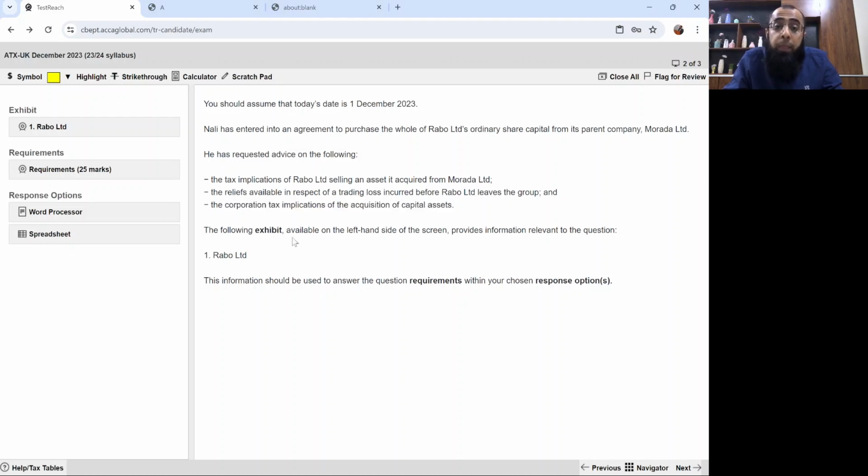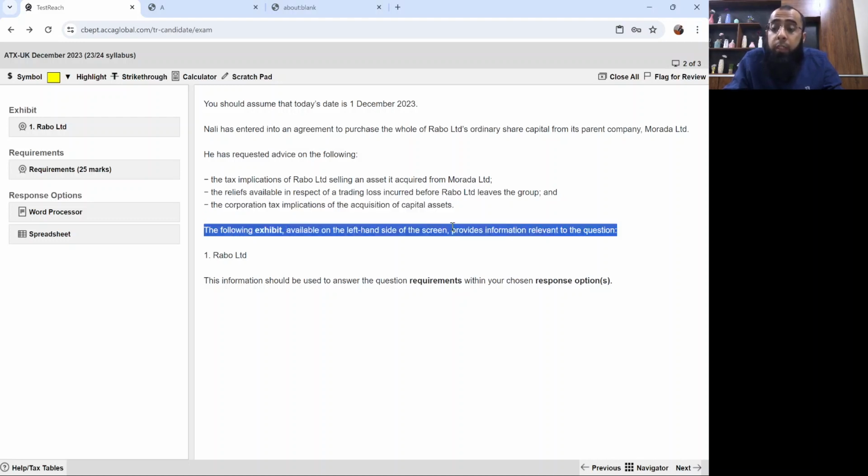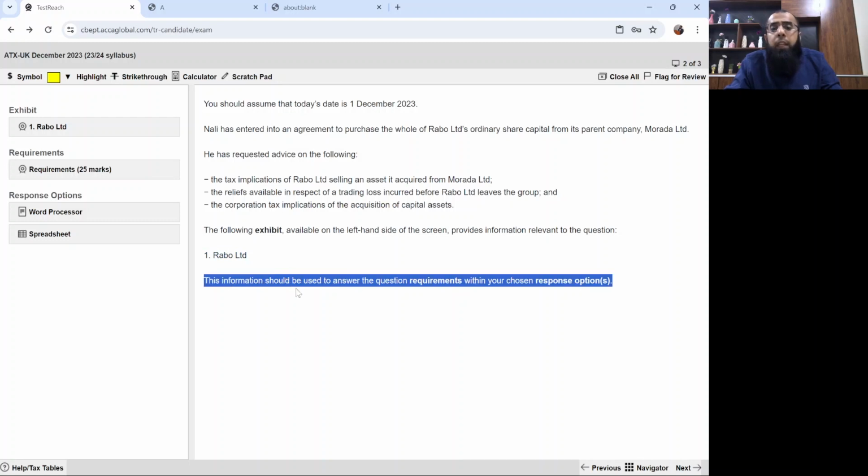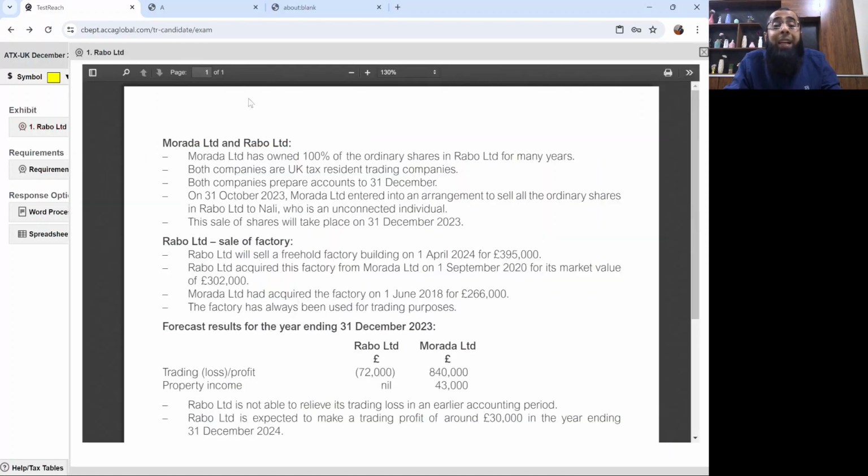The following exhibit available on the left-hand side of the screen provides information relevant to the question. The exhibit is Rabo Limited, which is on the left-hand side, which we'll be reading. The information should be used to answer the question requirements within your chosen response options. As you all know, there are two response options, a word processor and a spreadsheet. And in the previous class also I taught you how you have to use these response options.